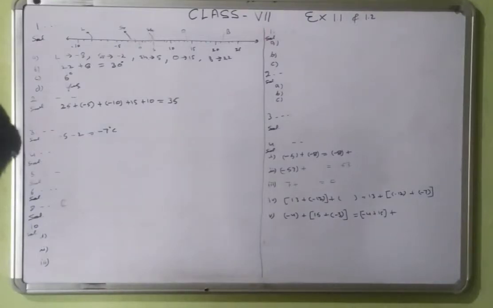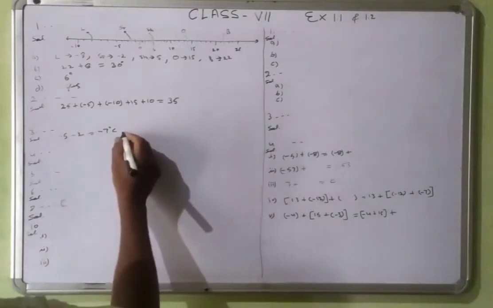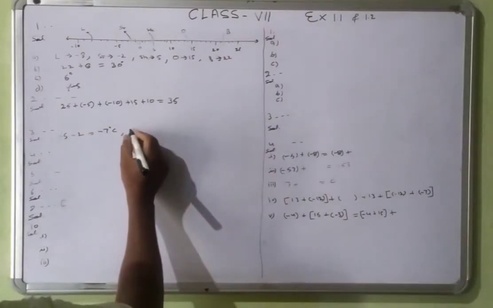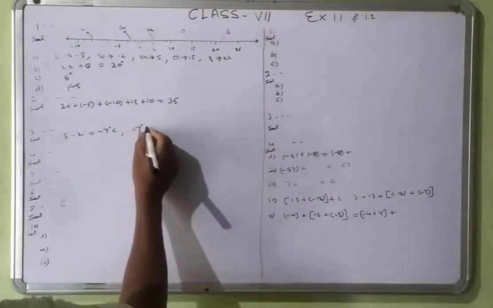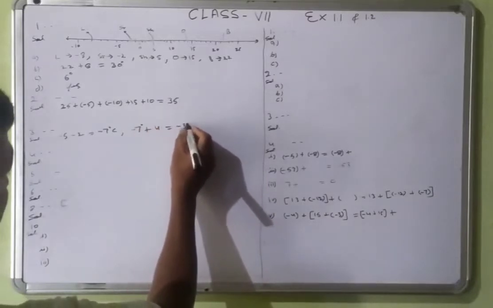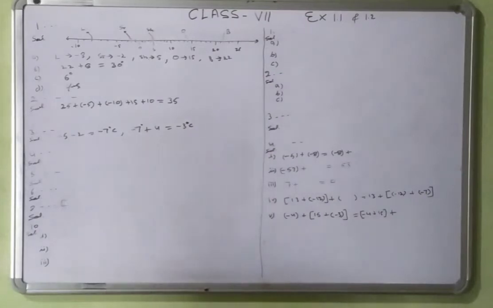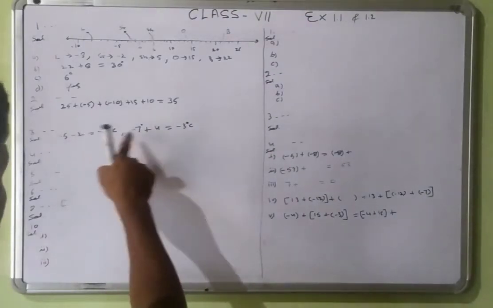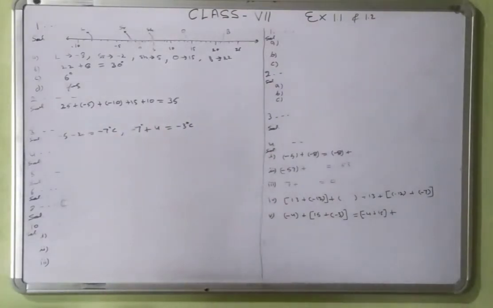On Wednesday, it rose by 4 degrees Celsius. What was the temperature on that day? It means that minus 7 degrees Celsius is already there, and the temperature went up by 4 degrees, so minus 3 degrees Celsius is the answer. It means two answers, this one and this one. Fourth question.